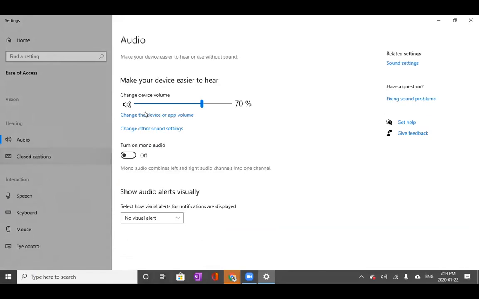Next, when we get into hearing, so hearing audio, you can do the simple stuff like change the volume from loud to quiet. But there's also an option for mono, which basically means that when you're listening to something that has sound coming out of either the left or right speaker, you're able to change it so that the same sounds are coming out of both ears.